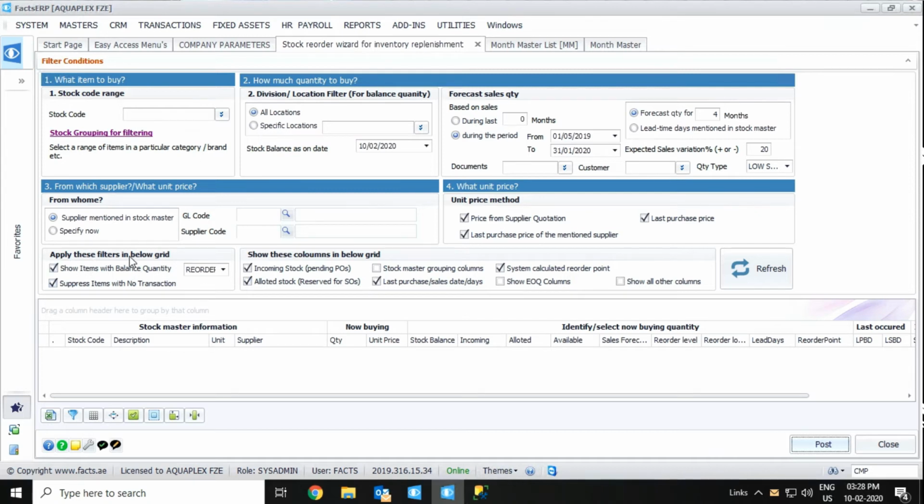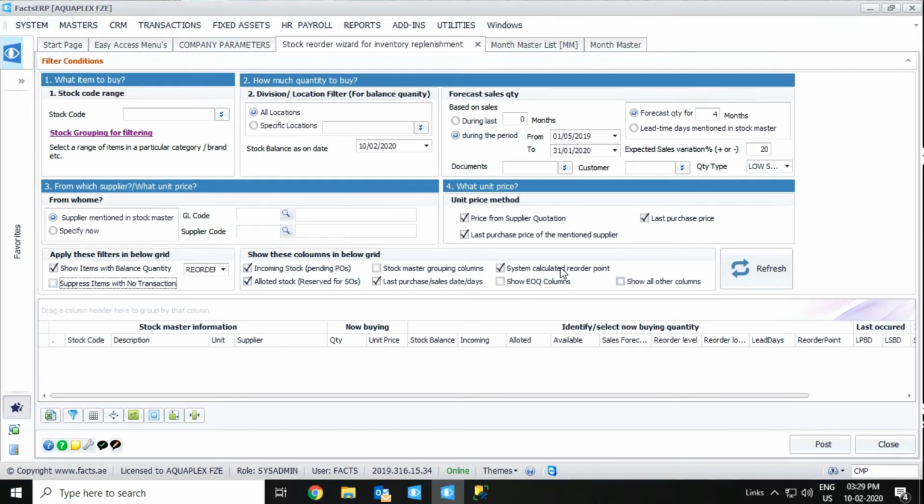Now apply these filters below grid, show items with balance quantity. If it is below reorder, then only we have to show like that. We can set it up. If you give this tick, it will show only items having the stock balance below reorder level or minimum quantity that we are setting in the stock master. And we have suppress. We have an option suppress items with no transaction. If you want to suppress, that also we can give.